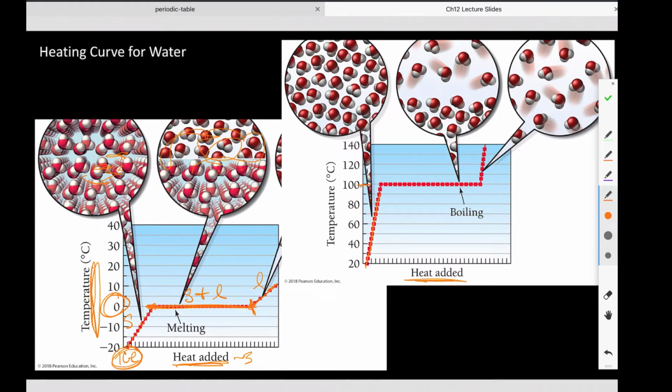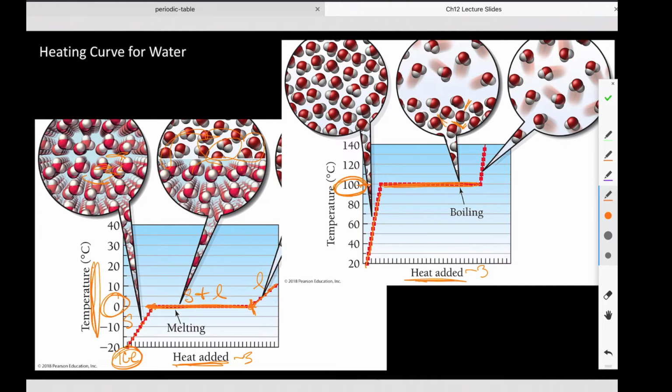until eventually we get to 100 degrees Celsius, and what happens there? Boiling, right? So here, again, we get another plateau in temperature in that we are still adding heat, right? So this would be like saying we're still at heat setting 3. But again, now we are putting energy in, no change in temperature, because we are breaking the attractions between my